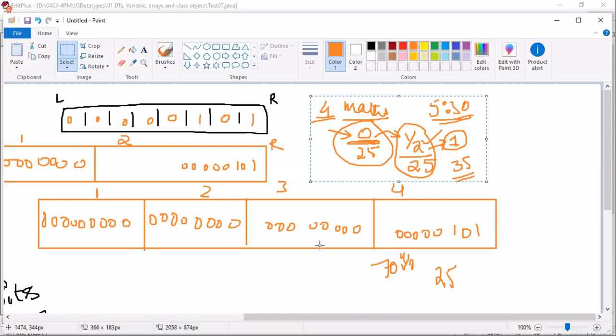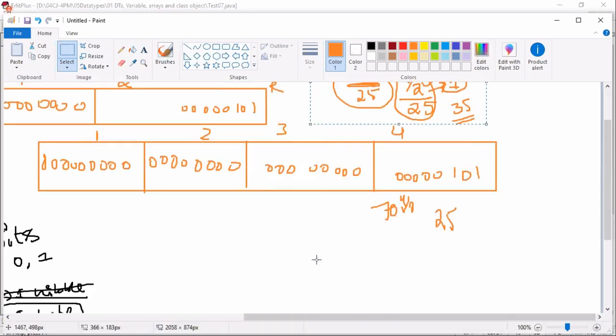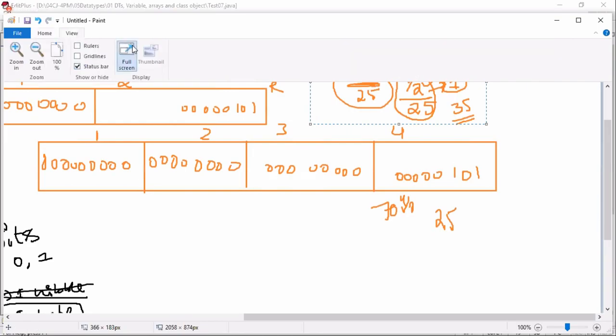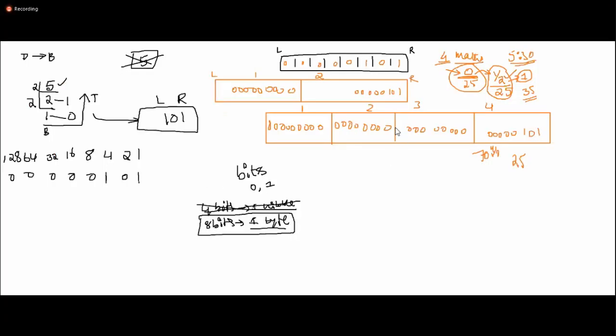Now let's come back to the story. Come back to the subject, okay? So now I hope you got clarity on how JVM stores memory inside. Inside JVM, the memory is created in a bits format, zeros and ones, based on the data type.